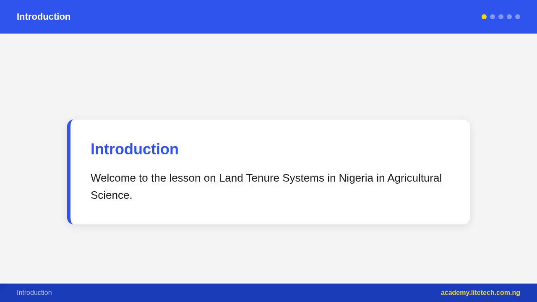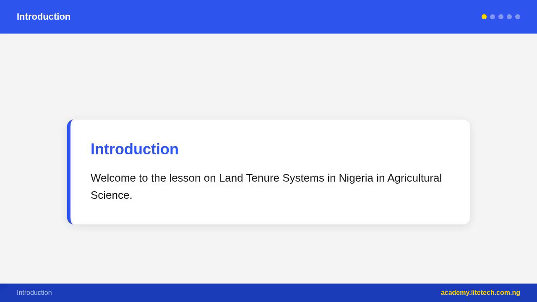Importance of land tenure in agriculture. Land is the primary resource in agriculture. Without access to land, farmers cannot grow food. A good land tenure system encourages farmers to invest in the land, e.g., add fertilizer, irrigate, plant trees, because they are confident they will benefit from their work.